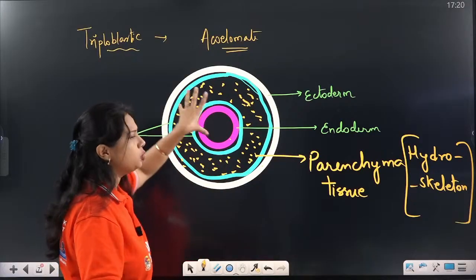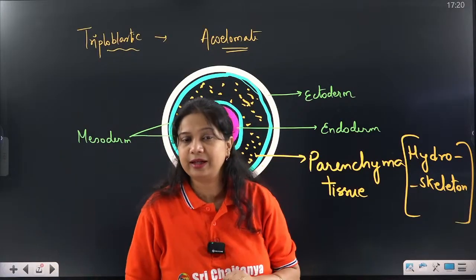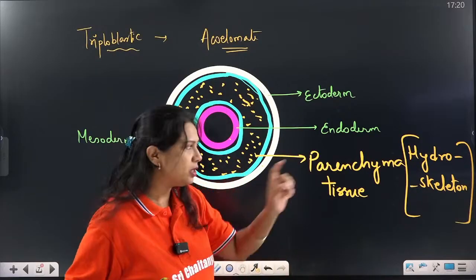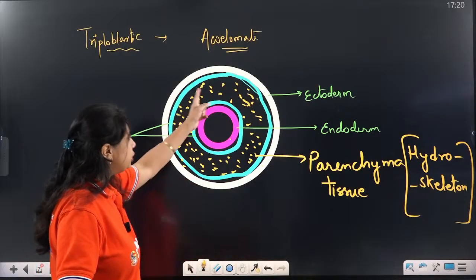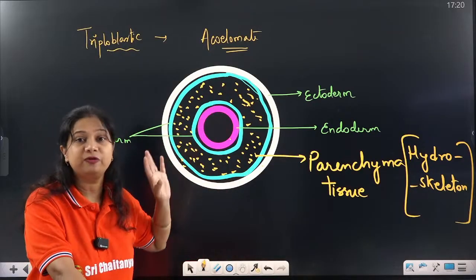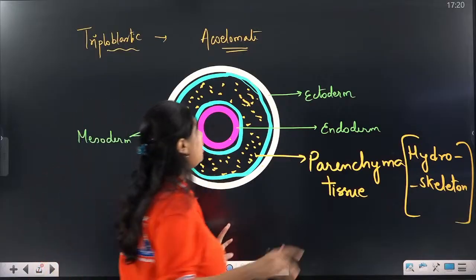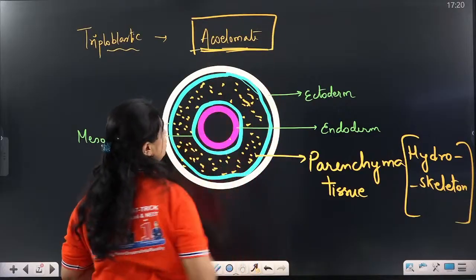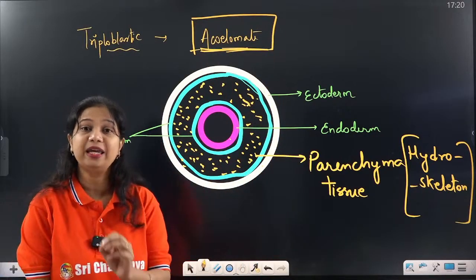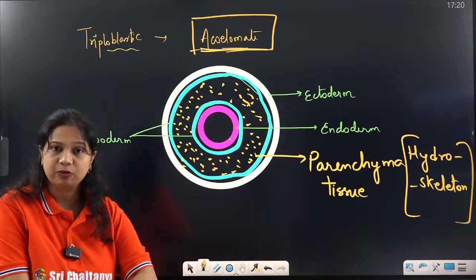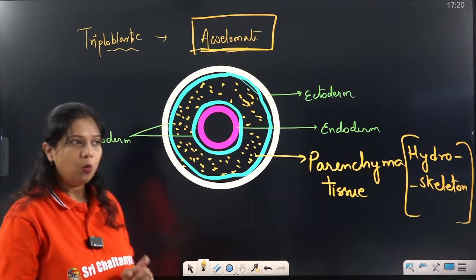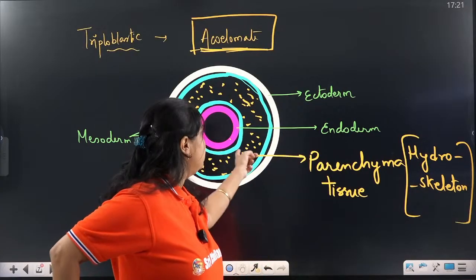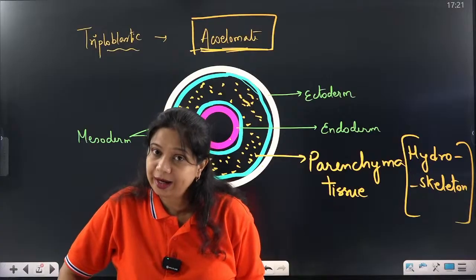The parenchyma tissue has a fluid inside it which gives it a hard, rigid shape and structure, which is called hydroskeleton. So due to the presence of such a tissue inside it, it does not have a cavity, which is why it is called acoelomate. That is the reason why, even after having a third germ layer, it is acoelomate. Why? Because the tissue present between ecto and endoderm is acting like a hydroskeleton.